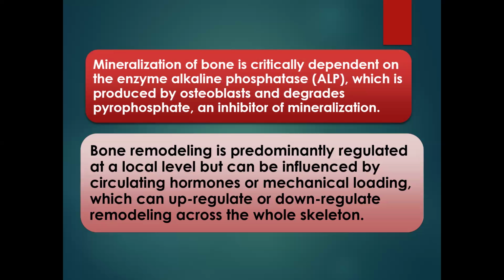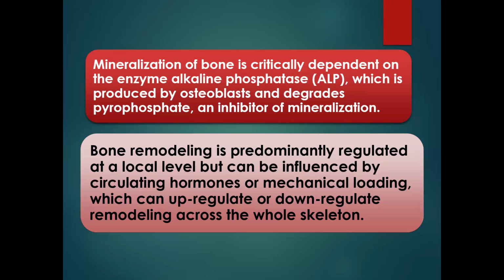So the release of this enzyme alkaline phosphatase helps in the mineralization of the bone and inhibition of pyrophosphate. So therefore, bone remodeling is predominantly regulated at local level. It's important we know that. Let's say a fracture occurred in your hand, one of the finger bones. Everything that's happening there is just within that local part. Other parts of the body might not be aware.